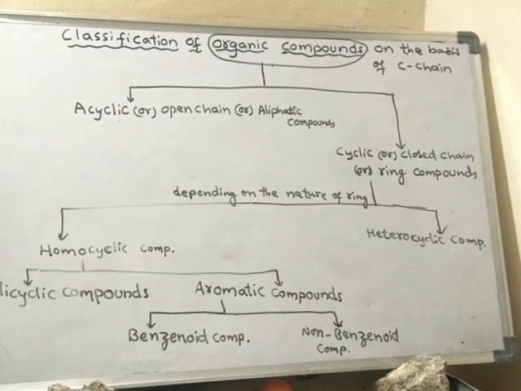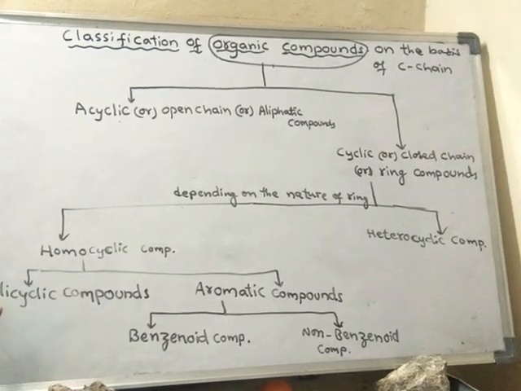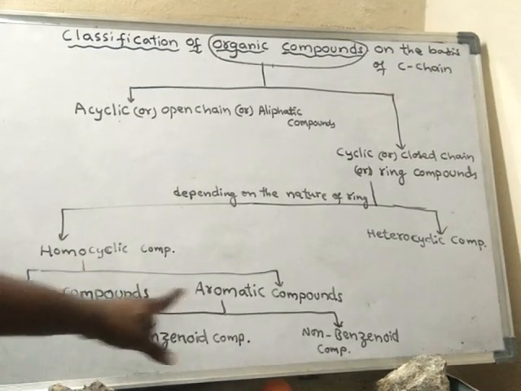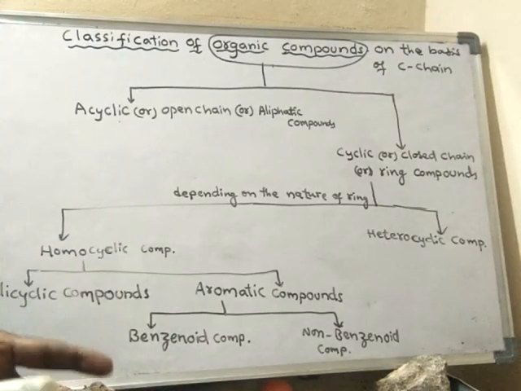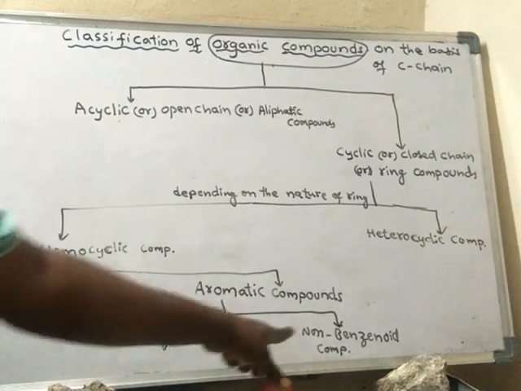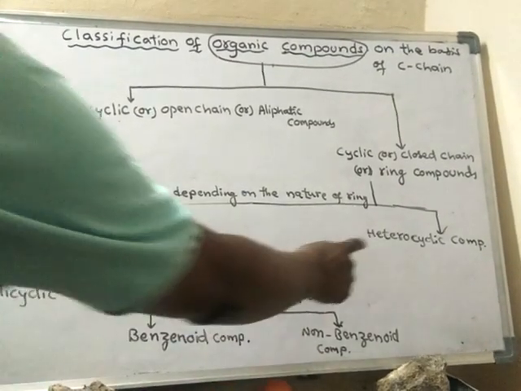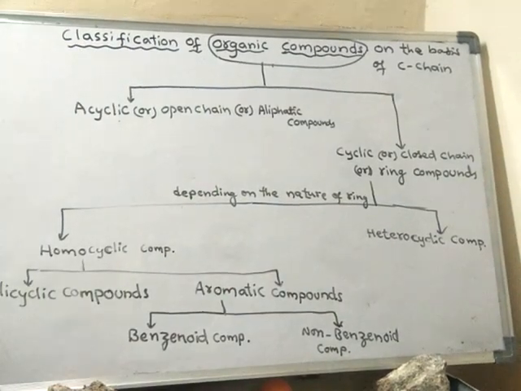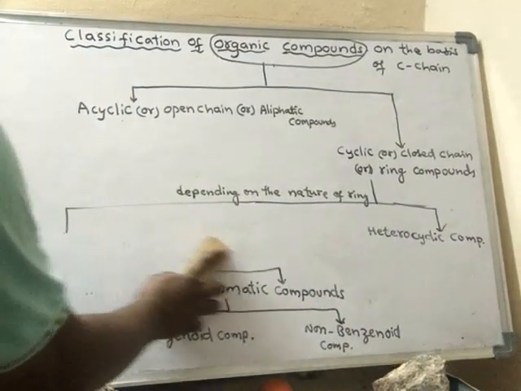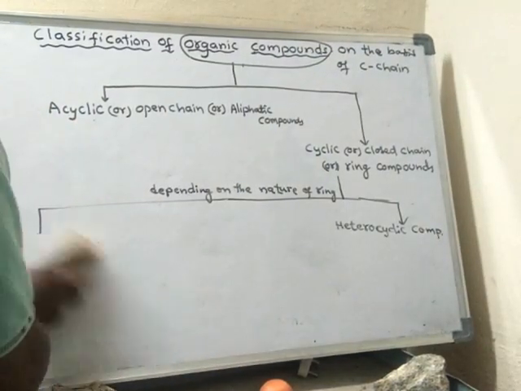So like this, homocyclic compounds are further classified into alicyclic compounds and aromatic compounds. Aromatic compounds are further classified into benzenoid compounds and non-benzenoid compounds. Now we will learn about the heterocyclic compounds.